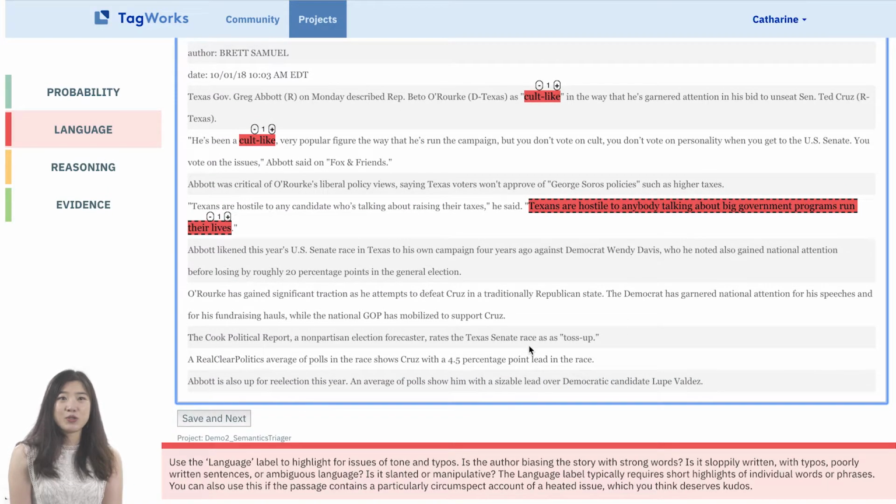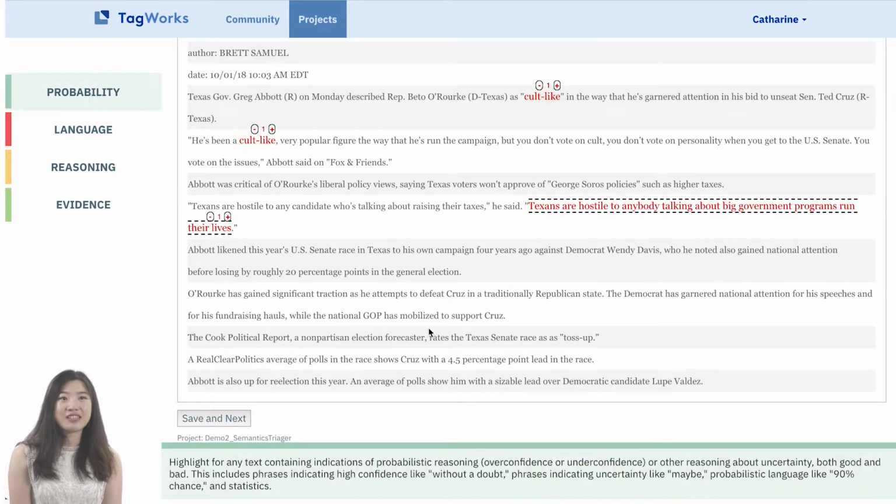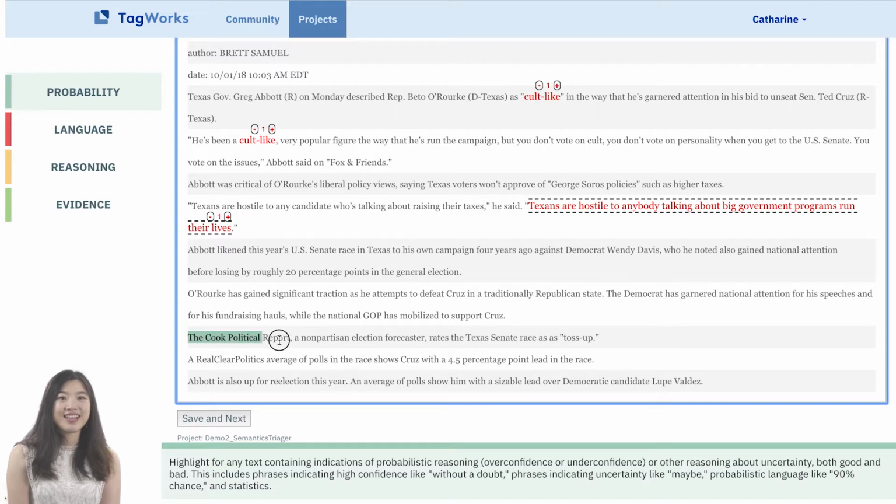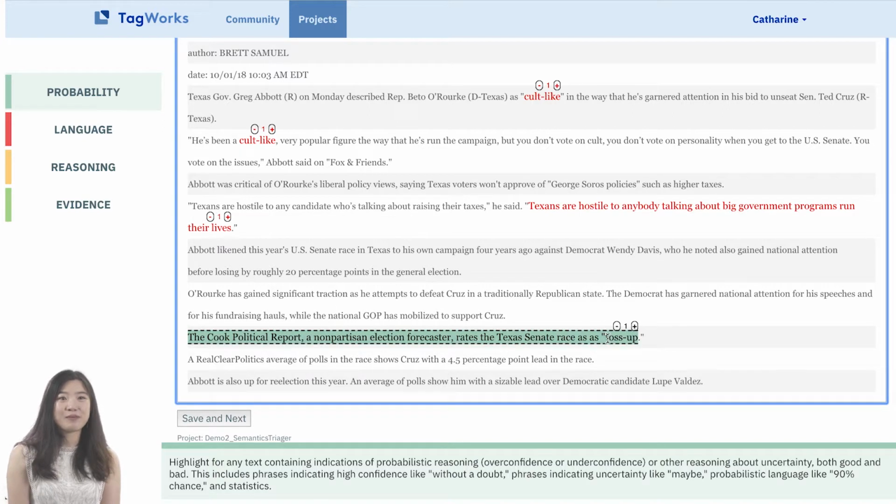Now here, the Cook Political Report reads the race as a toss-up. That's some probabilistic language. A toss-up means it's equally likely to go either way. Keep an eye out for probabilistic language like likely and frequency, for indicators of uncertainty like maybe and possibly, and for indicators of overconfidence like no chance and without doubt. Let's highlight this section for probability specialists.